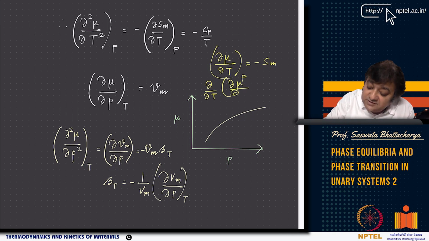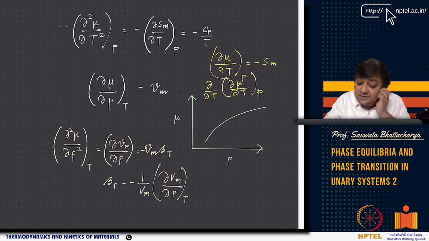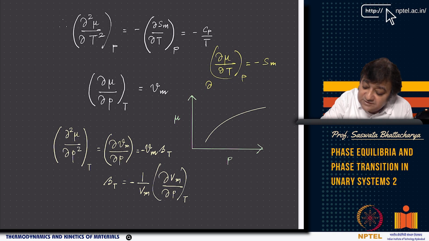Again at constant pressure, this becomes ∂²μ/∂T², which is nothing but minus ∂Sm/∂T. Del T of del mu del T is nothing but ∂²μ/∂T². I'll just erase this so that there is no space constraint.